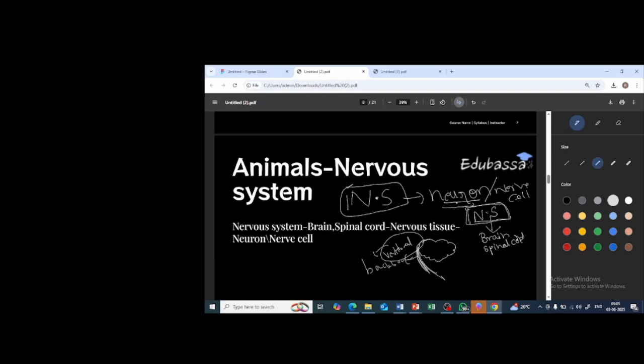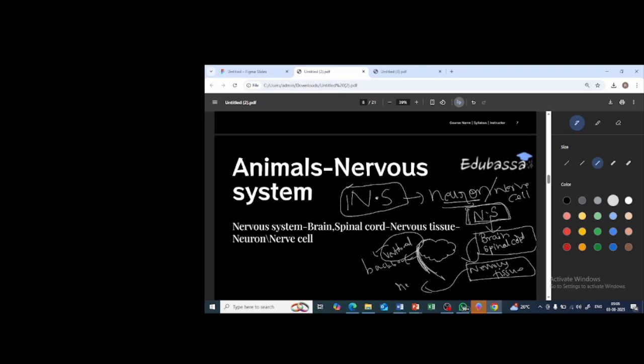For example, if I take the respiratory organ system, the organ present there is the lungs. The same way, in the nervous system, the organs present are the brain as well as the spinal cord. Now this brain and spinal cord are made up of a tissue, the nervous tissue, and this nervous tissue is made up of a cell.